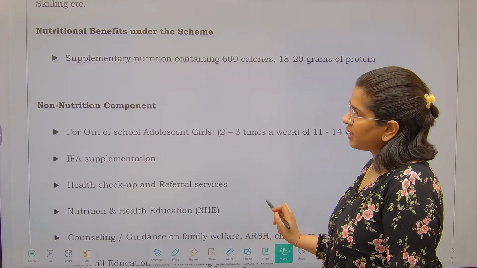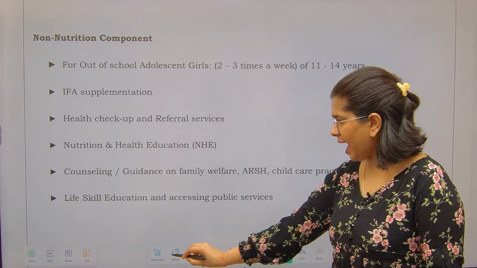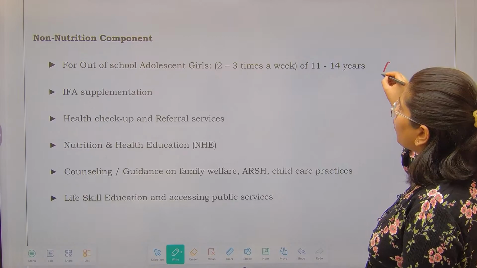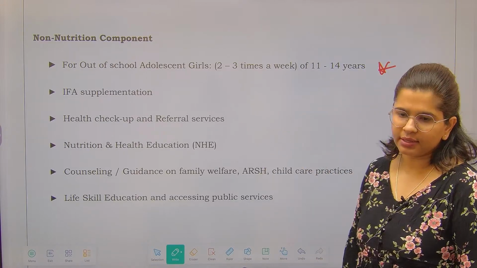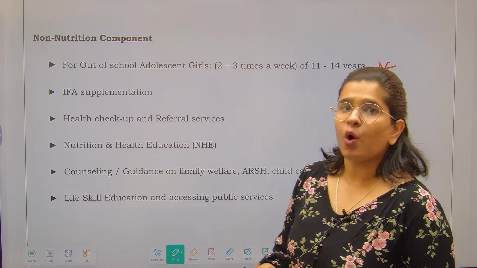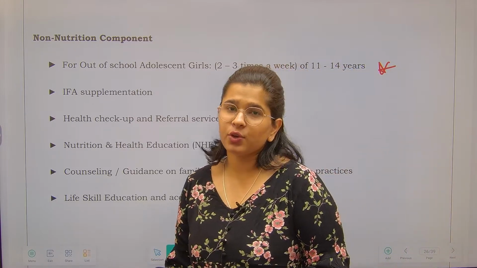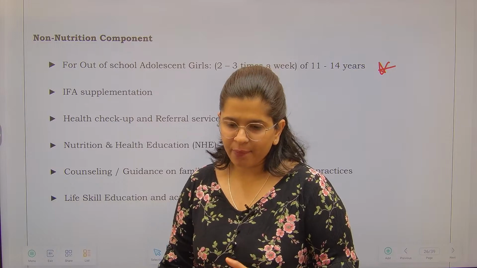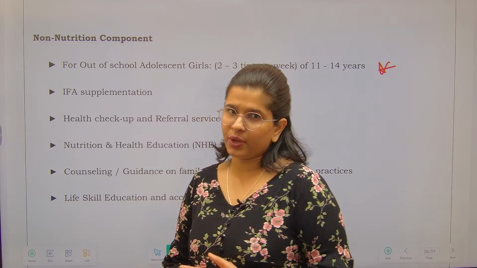Apart from that, there is another point you should take care of, called out of school adolescent girls. This is an important point. It means the scheme also covers the girls who are not going to school. Very important thing, it can be asked in subjective questions.